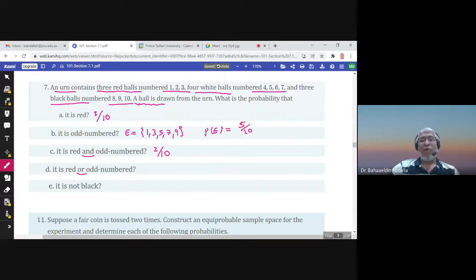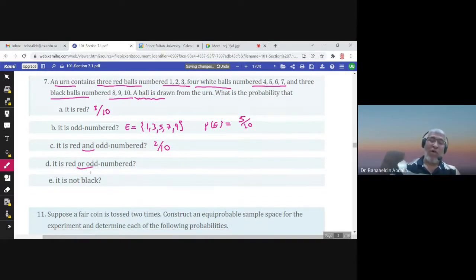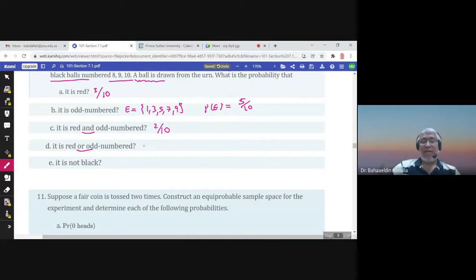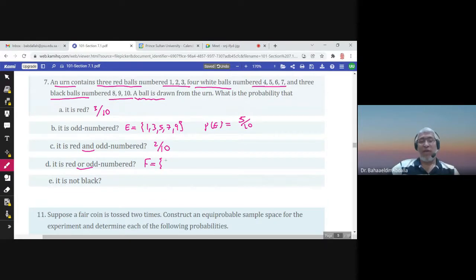Red or odd. Okay, or means either red or odd. So I will call it F and let me put all of the red and odd numbers. So the red balls are 1, 2, 3. And let me add the odd numbers. 1 and 3 are there. So I need 5, 7, and 9. So what would be probability of F? How many elements in this set? 2, 4, 6. So it's 6 over 10.